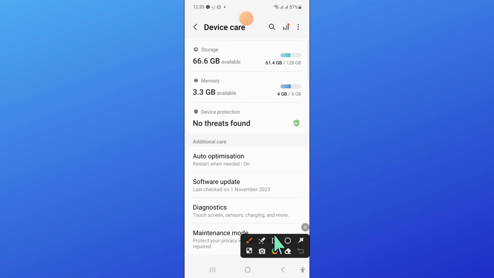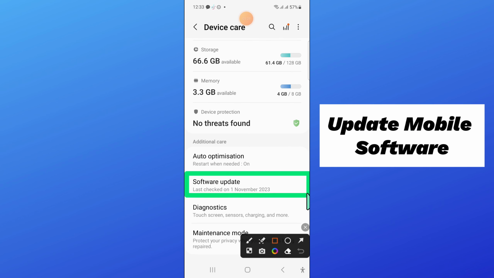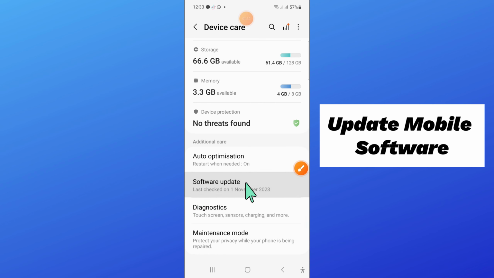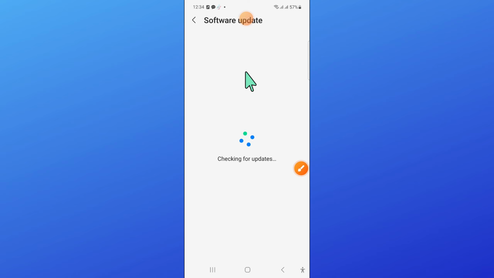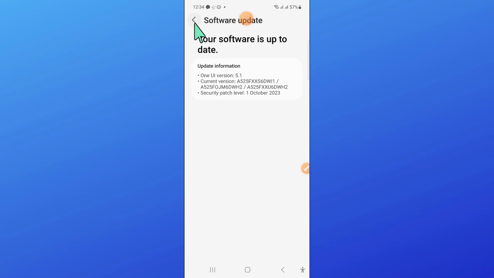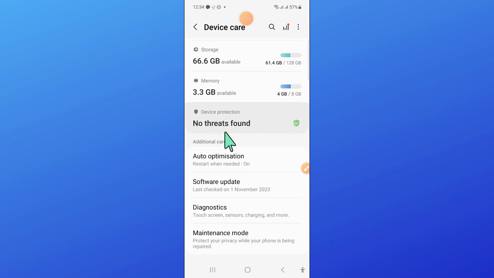And after that, scroll down and click on software update. Now here, click on download and install to update your mobile software to latest version. Now after updating, go back